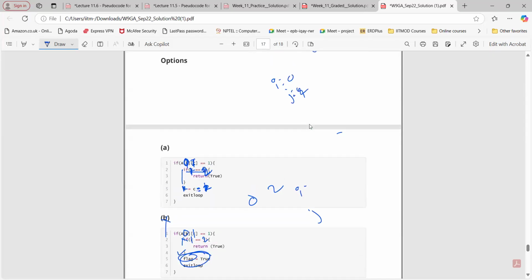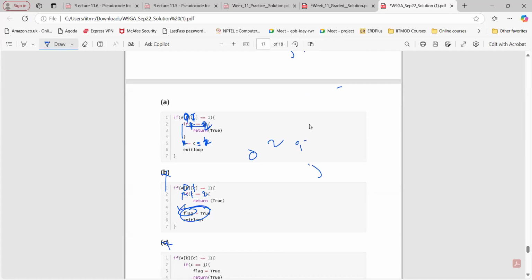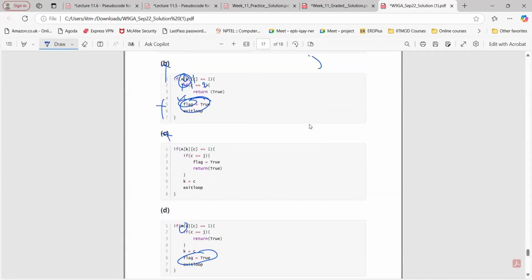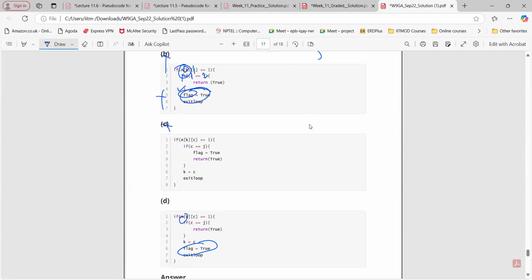We are not keeping track of k here, right? Yes, sir. Again, this is not correct. What about C? Here flag is set to true, but it is only set to true when this is true, and that is also not correct. Even if this is not true, we need to set it to true for the next iteration. So option C is not correct.